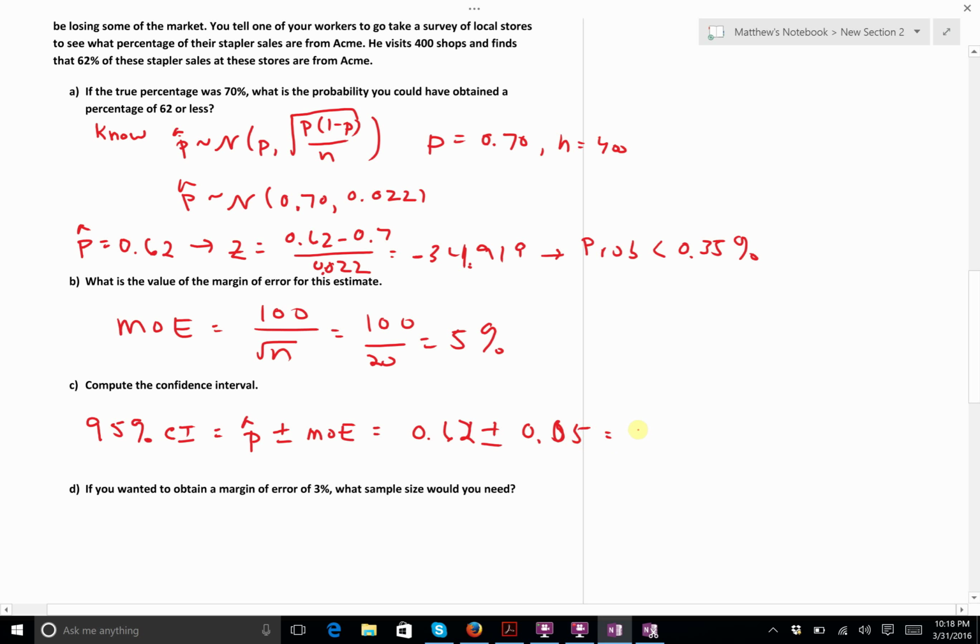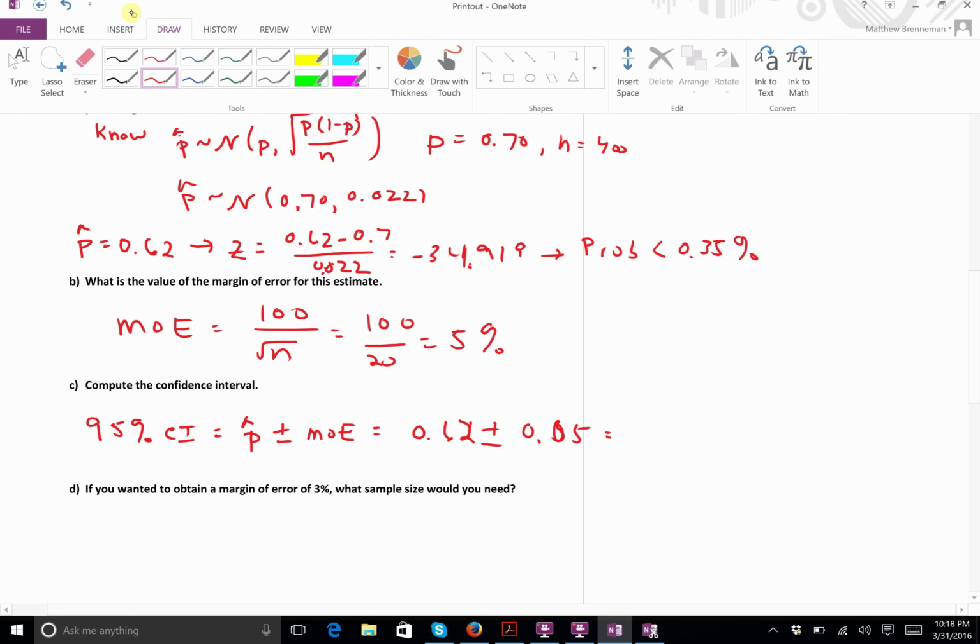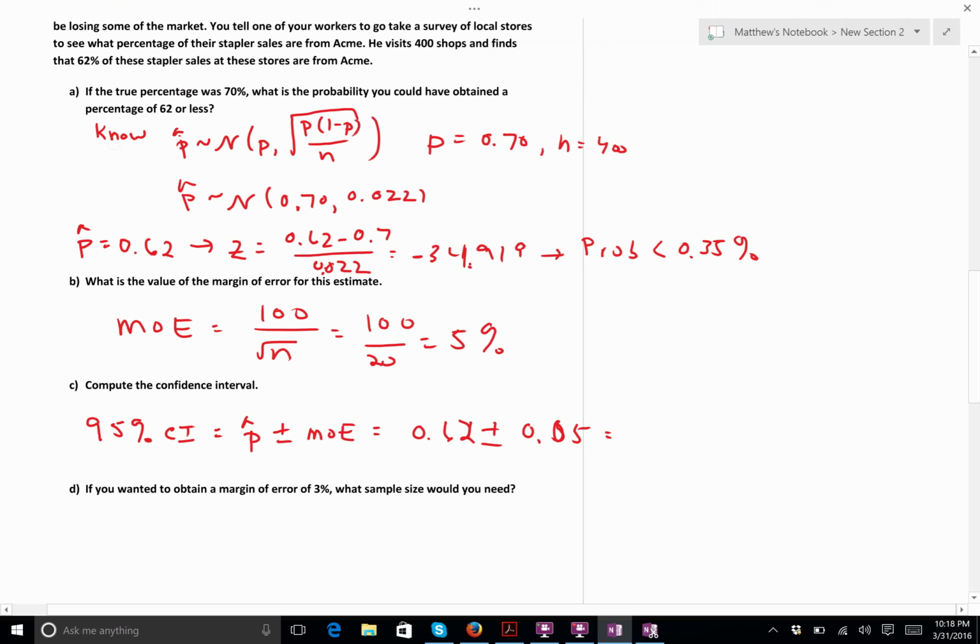Let me just write it as a straight percentage rather than the probability. It's easier. So it's just going to be 62% plus or minus 5%, right? And so that's going to be 57 to 67%. That's my 95% confidence interval.